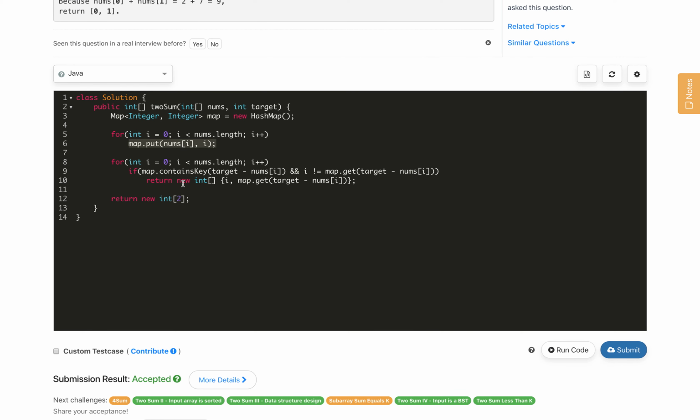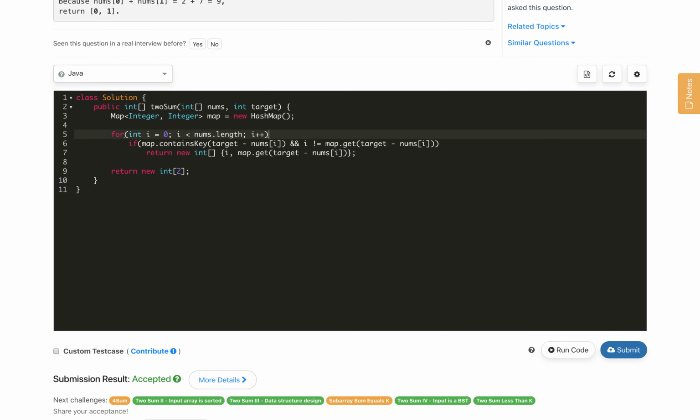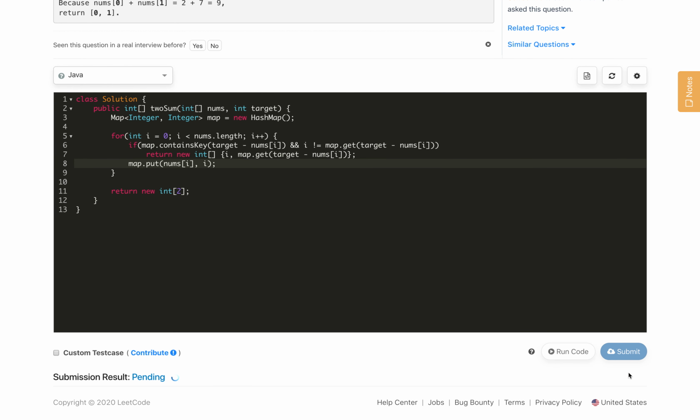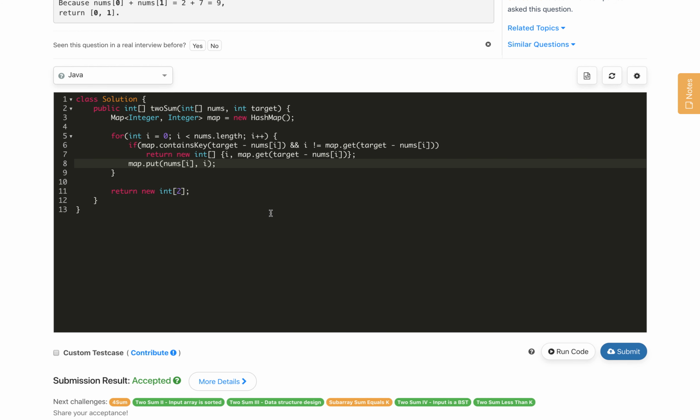Can we do it in one pass? Yes, we can. We just check the same way and return, and if we don't find it, we add nums of i into the map. So in the same code, inside the curly braces, we just add map dot put nums of i comma i, and here we return the same as before. Let's submit the code directly. It is judging, pending, judging, and it is accepted. So this is a very simple one-pass solution of the same problem, and the time complexity and the space complexity are the same as the previous solution, which is O of n.